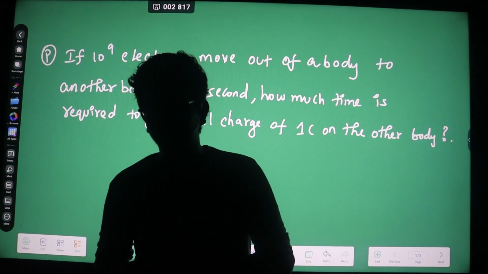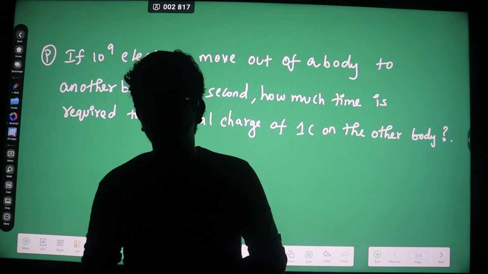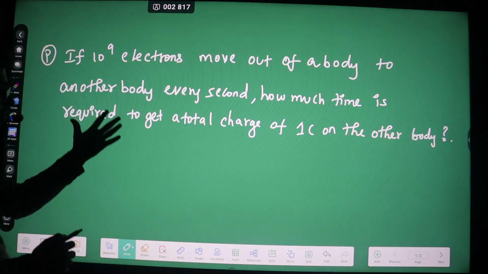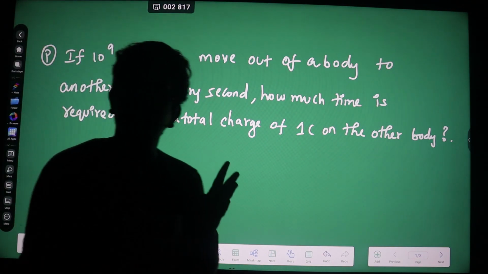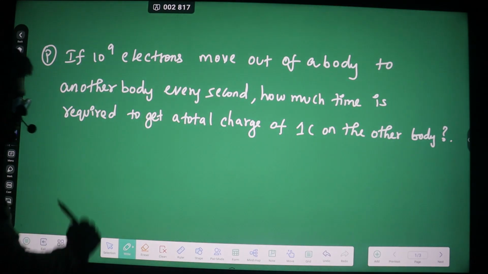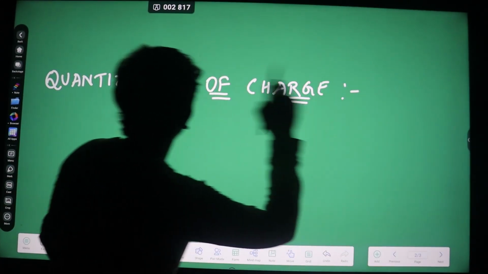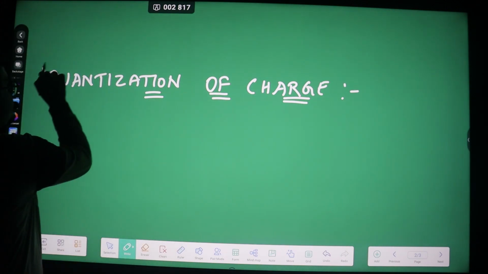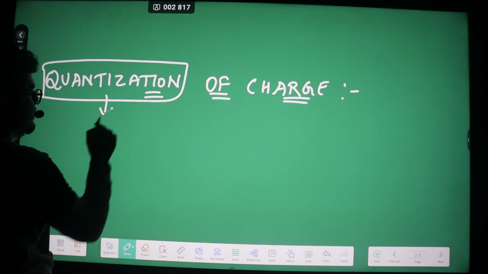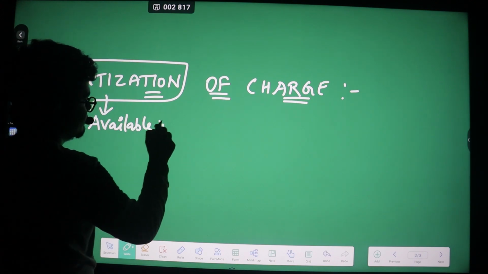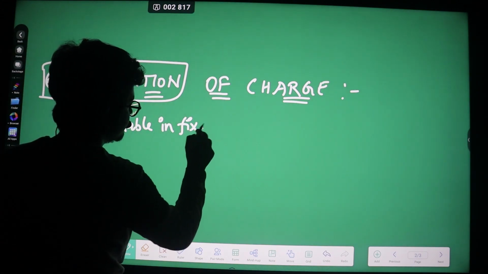So in today's lecture we are going to speak about quantization of charge. It's a new concept, and if you know the quantization of charge concept very thoroughly, you can try to solve this problem. Now I'm going to take the concept of quantization of charge. So what do you mean by quantization? Anything available in fixed amount.